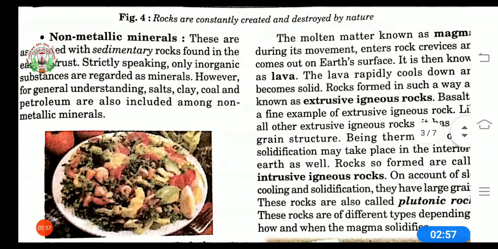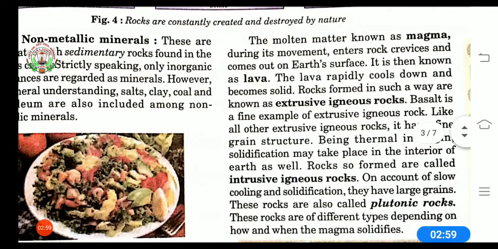Here, the molten matter is known as magma. During this movement it enters rock crevices. Crevices means cracks in a rock. So what happens is that when a volcano erupts, the magma comes out of the earth's surface, and when that magma comes out of the earth's surface, it is known as lava.